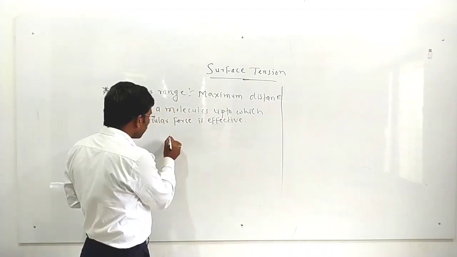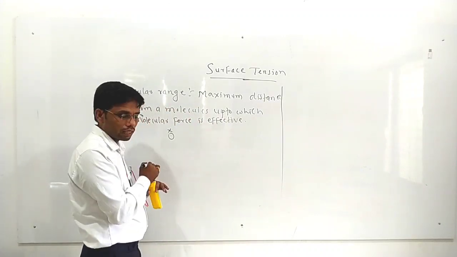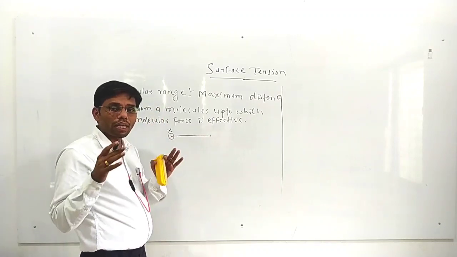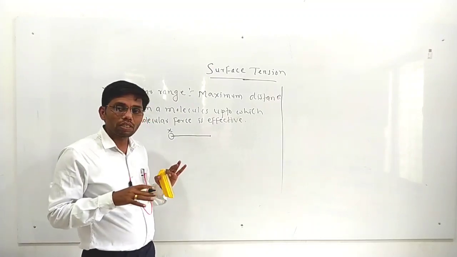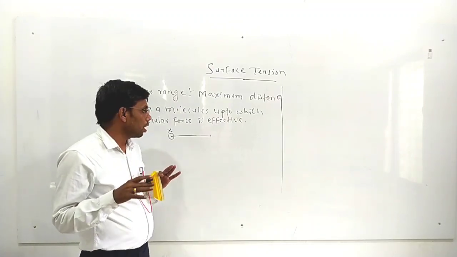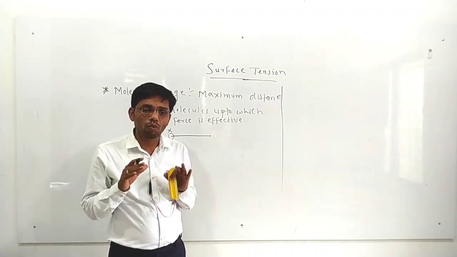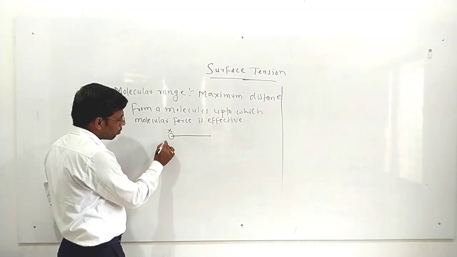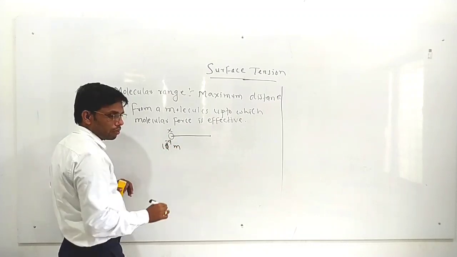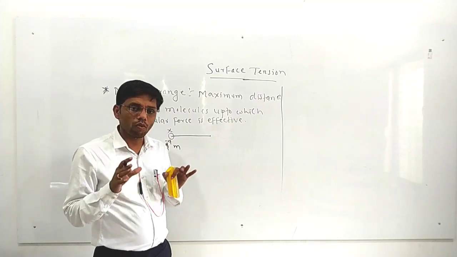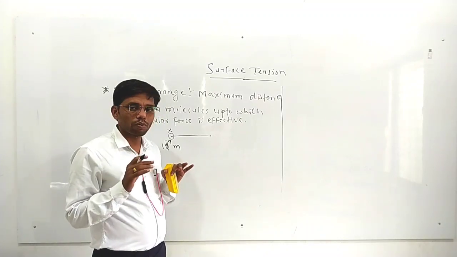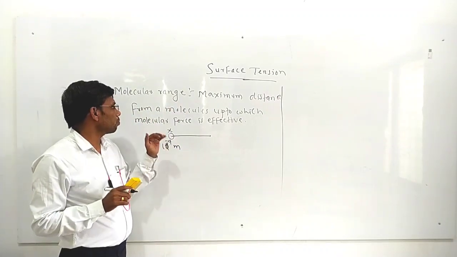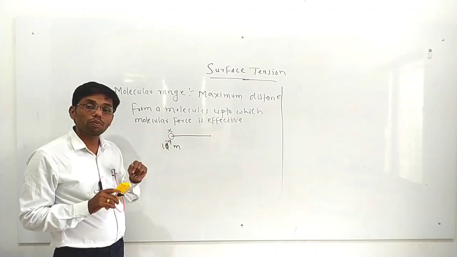Suppose the molecule X is here. I have considered molecule X, and from that molecule X, whatever is the maximum distance, up to that maximum distance the molecular force is present or effective. And this molecular force is effective only up to the distance of some nanometer, like 10⁻⁹ meter. Means it is a short range force. Okay, so molecular range means the maximum distance from a molecule up to which molecular force is effective.